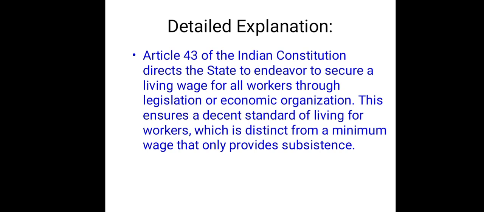It comes under DPSP, Directive Principles of State Policy. The state means the central government or state government; both can make policies or laws to give living wages. So option A is the correct answer for this question.